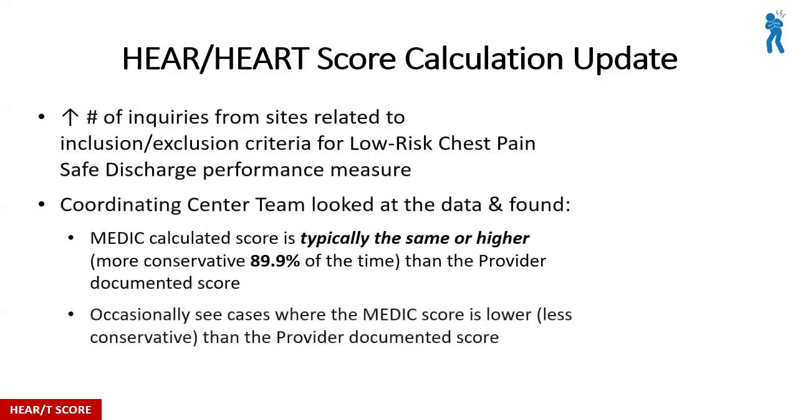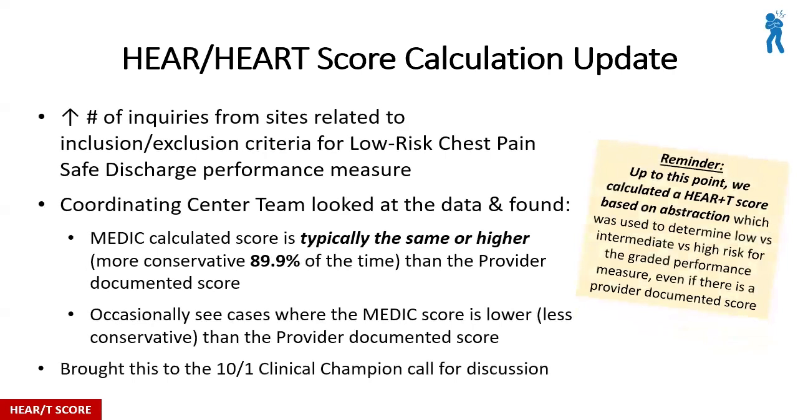One more technical topic, again, probably not a new topic of conversation, but I just wanted to reiterate it as we're all here together, related to our low risk chest pain measure and the HEART score in particular. As a reminder, we calculate a HEART score with the data abstraction module and use that calculated MEDIC score to determine whether a patient is considered low, intermediate, or high risk, along with the negative troponins. And that is regardless of whether a provider documented a HEART score.